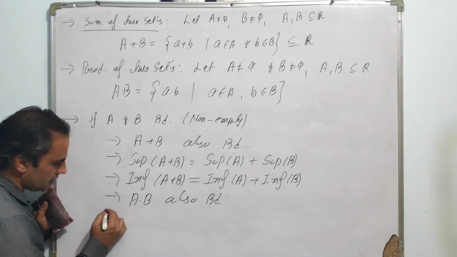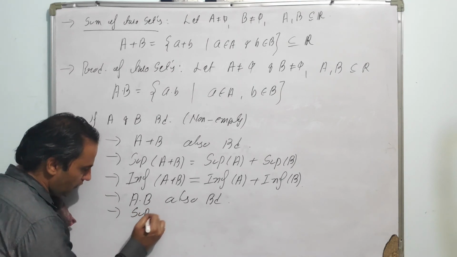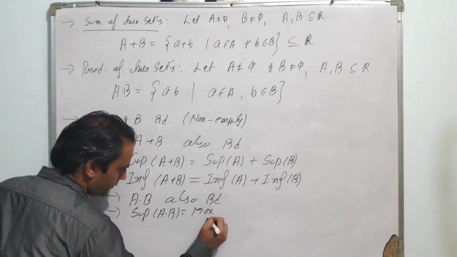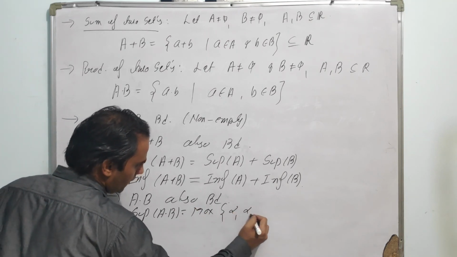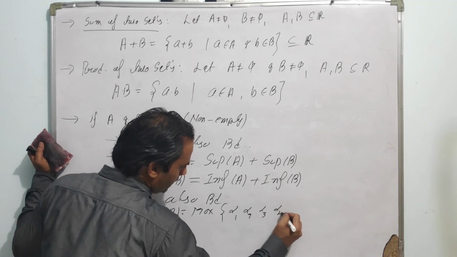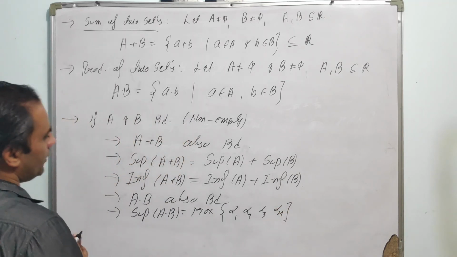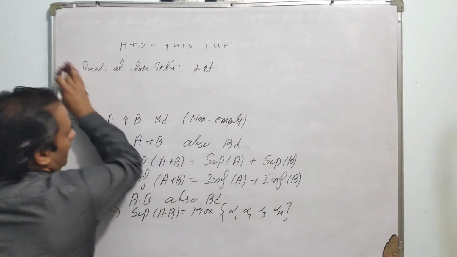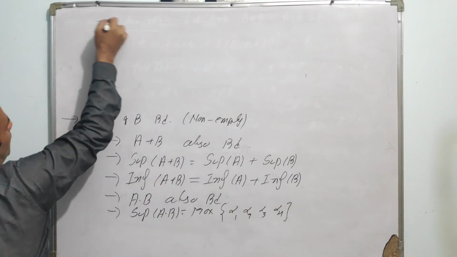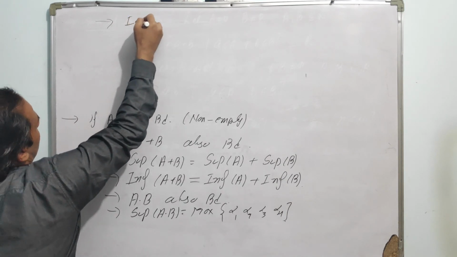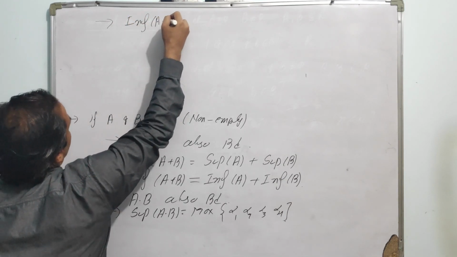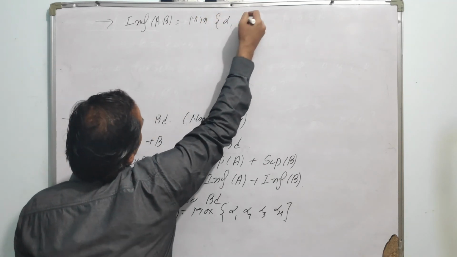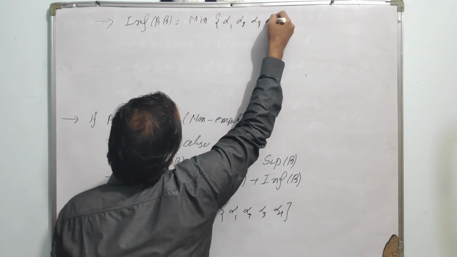And in this case the supremum of A into B is the maximum of alpha 1, alpha 2, alpha 3, alpha 4, where alpha 1, alpha 2, alpha 3, alpha 4 we will define, and the infimum of A into B is the minimum of again alpha 1, alpha 2, alpha 3 and alpha 4.